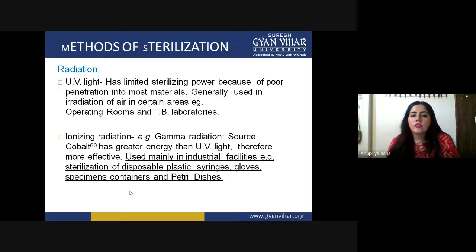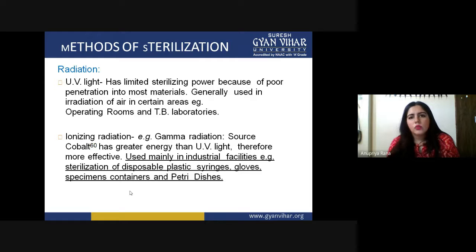UV light is generally used for irradiating air in certain areas like operating rooms and laboratories. In the laminar flow, when we did plant tissue culture, all the materials and instruments which we were going to use, we put inside the laminar flow and turned on the UV.